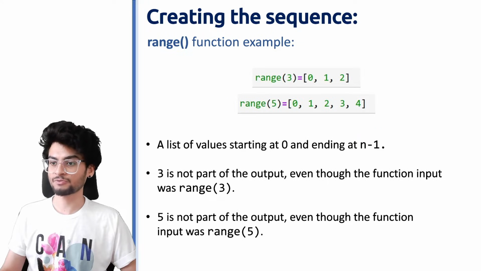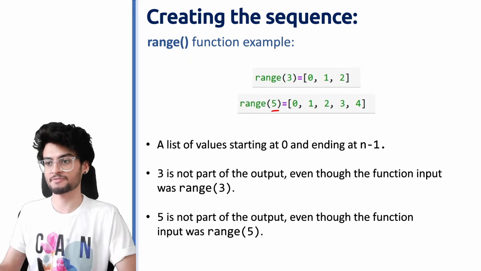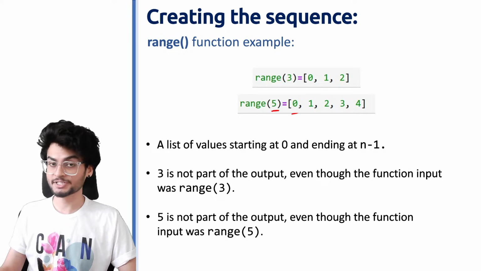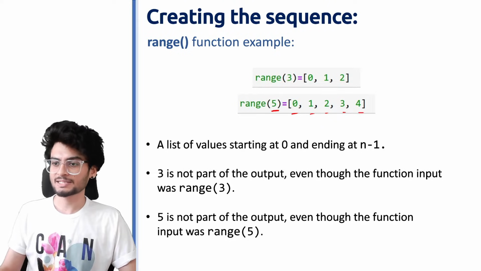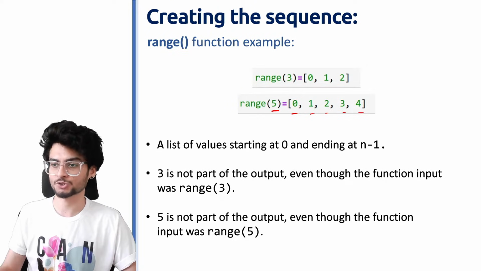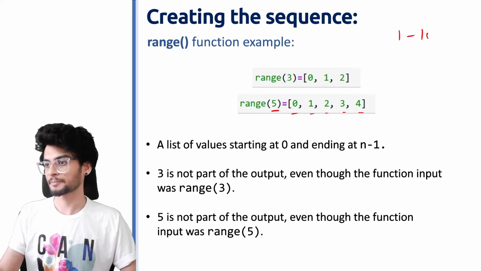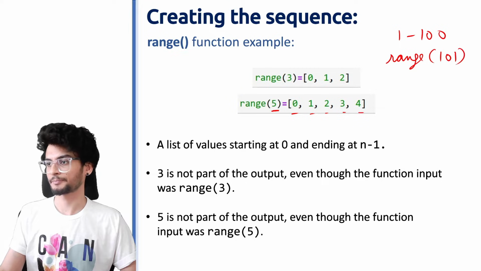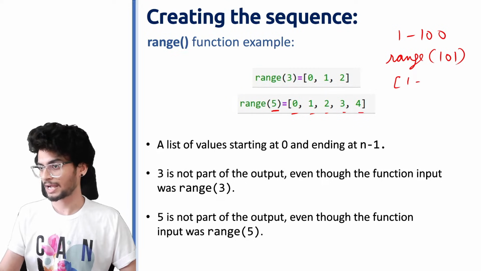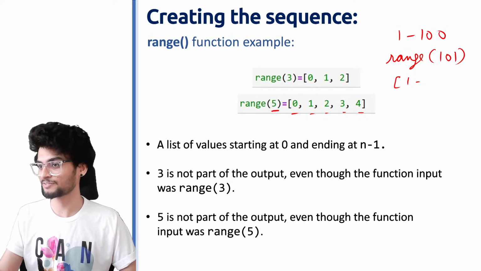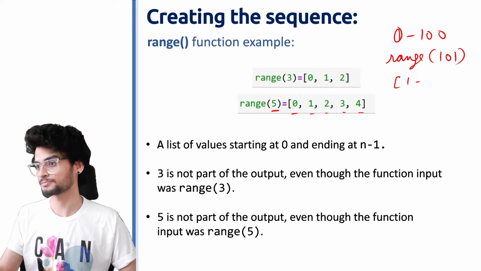If I give the input 5, range of 5, it will start with 0 and move on till 4. Now this is a default value जहां पर आप बहुत ज़्यादा input नहीं दे रहे हो range को. हम लोग सिर्फ देख रहे हैं कि range हम लोग को create करनी है. Let's say 1 to 100. So I just say range 101. So this will create a sequence from 1. Actually, this will not create a sequence from 1. It will create sequence from 0.